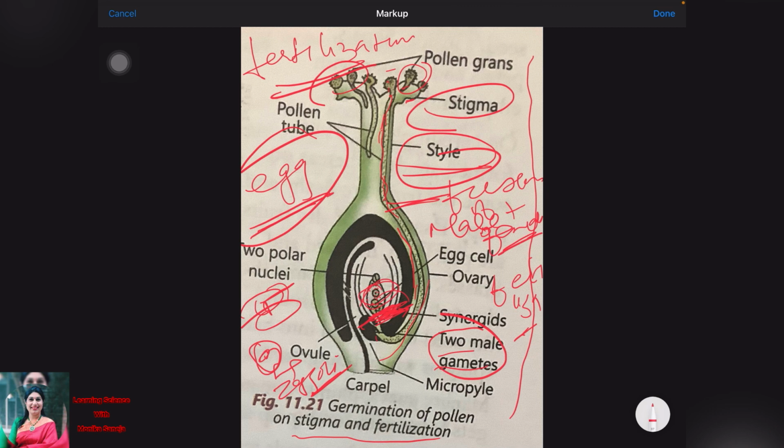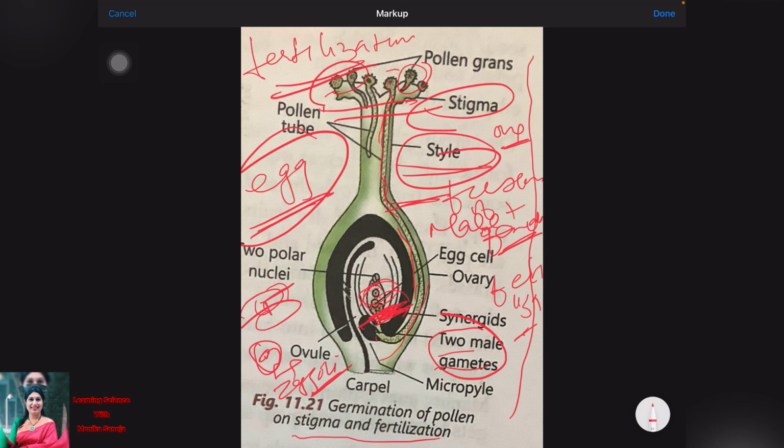I want to tell you, beta ji, there are so many pollen that fall on the stigma and germinate to form many pollen tubes, but only one male fuses with the one egg cell in the ovule. The egg cell is present in the ovule. You can see in the diagram, so many pollen grains are on the stigma, but only one pollen fuses with the egg cell present in the ovule.